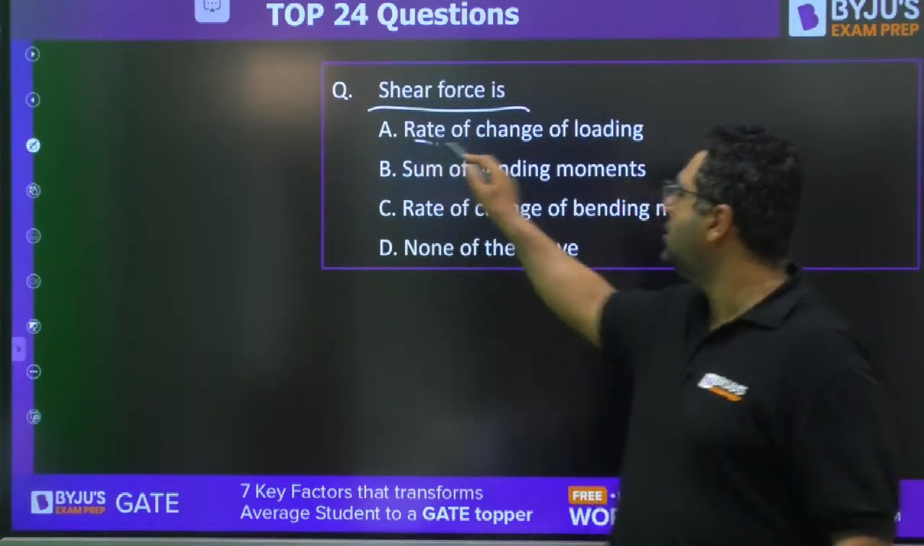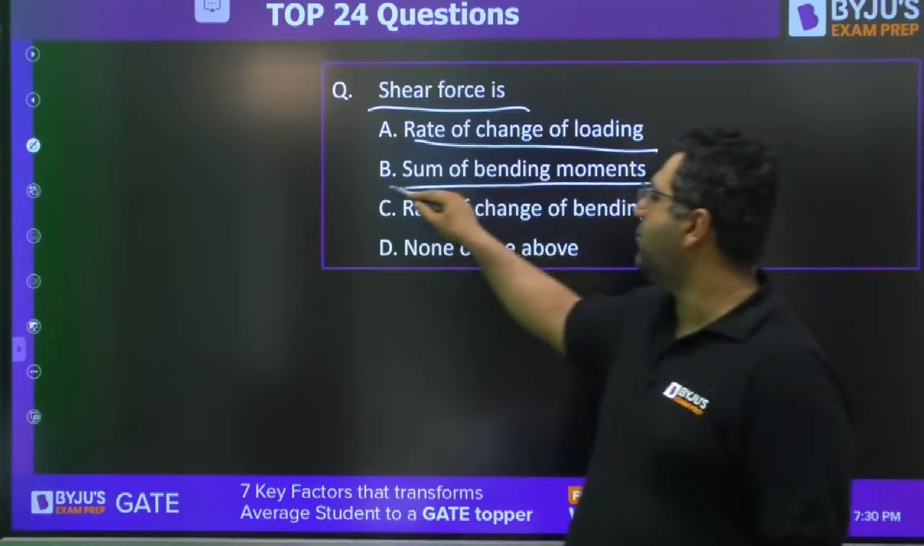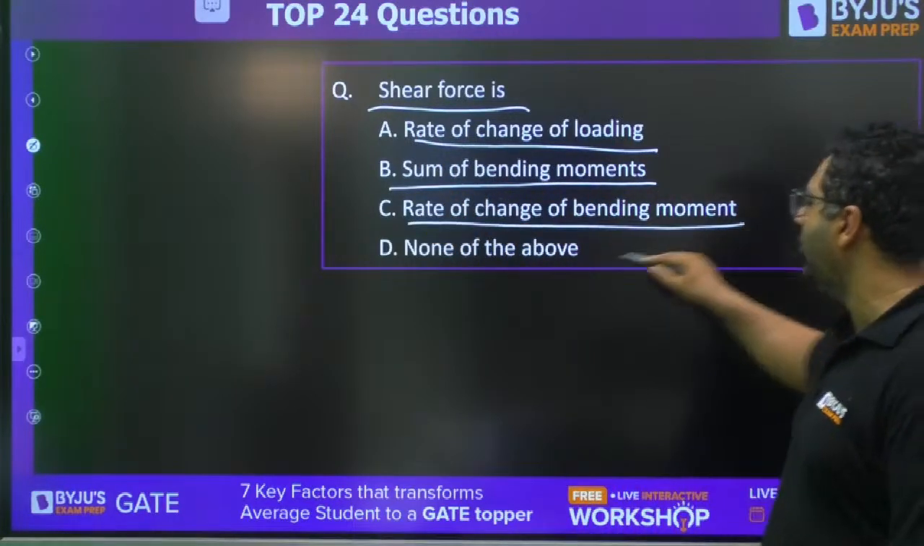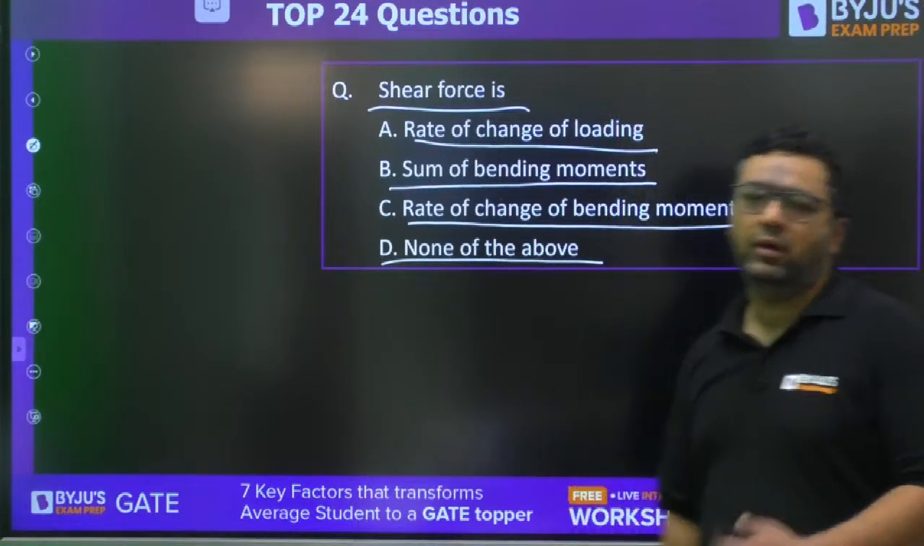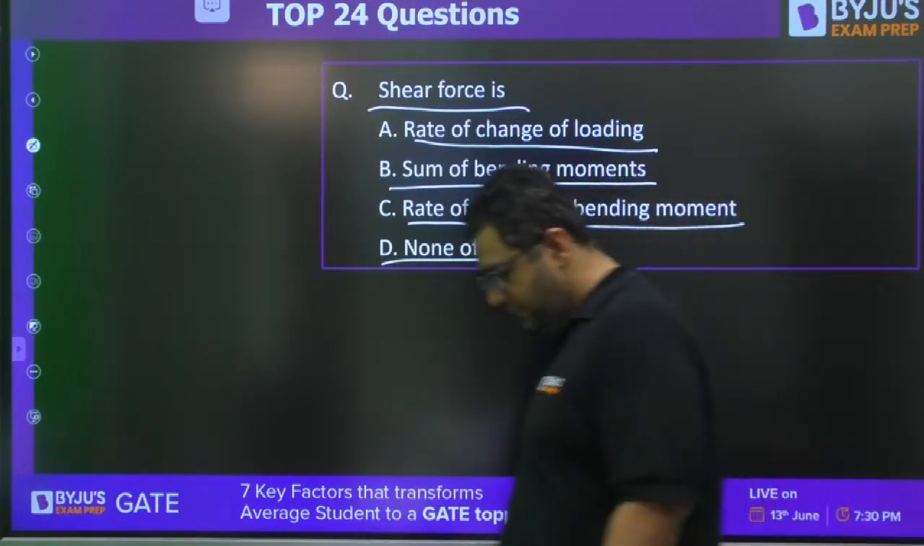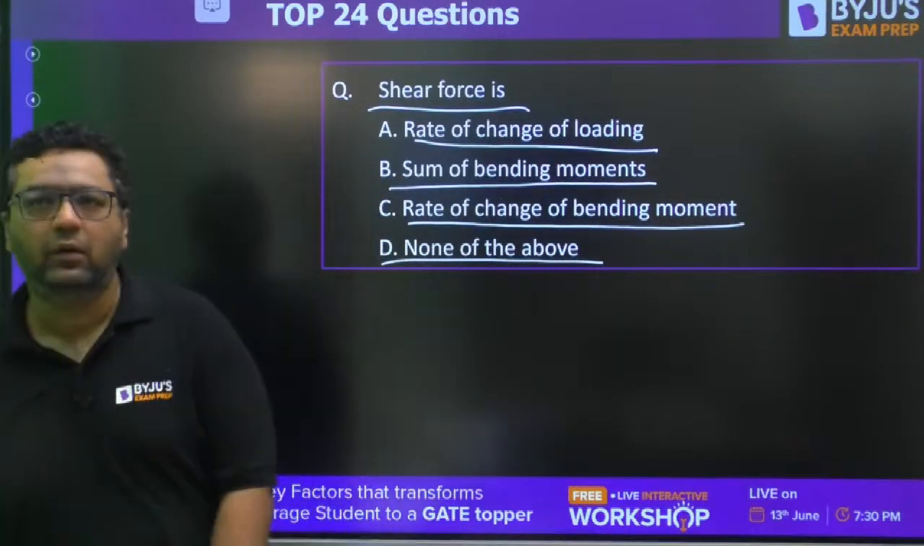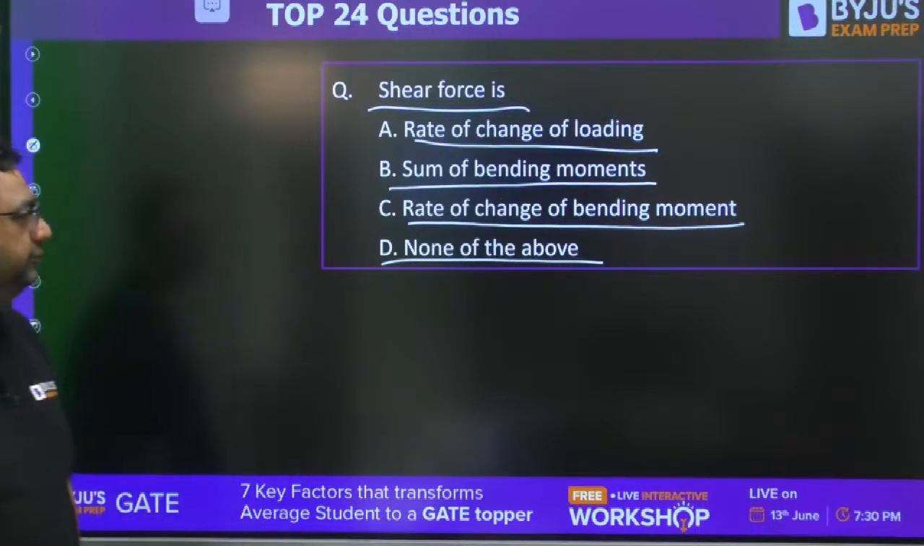Shear force, rate of change of loading, sum of bending moment, rate of change of bending moment, or none of the above. What do you feel about this? Shear force.